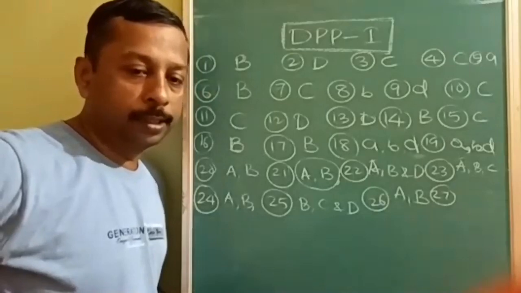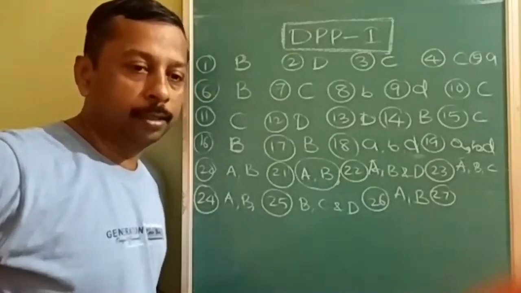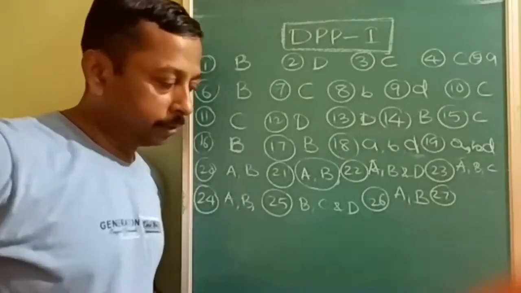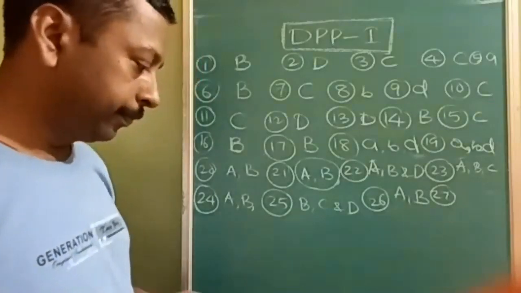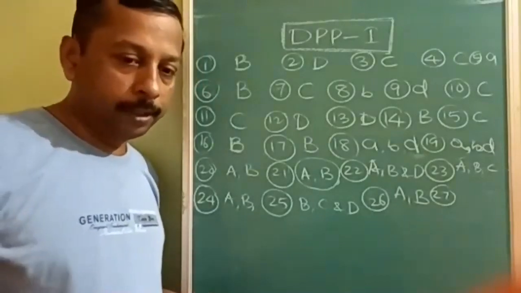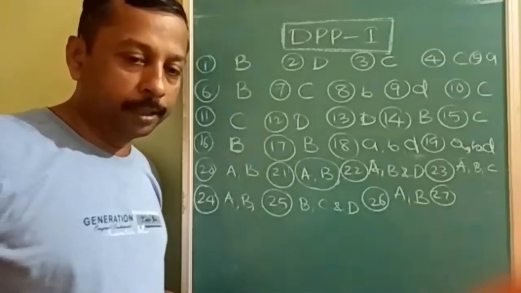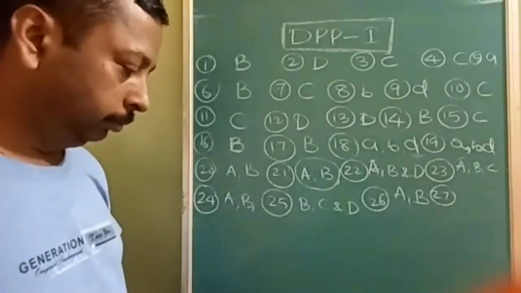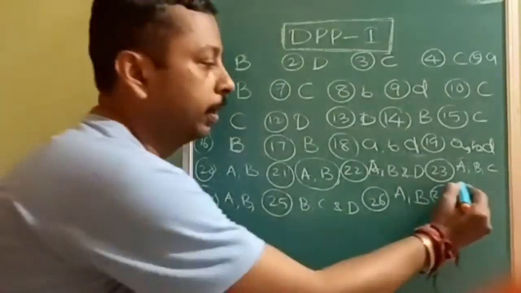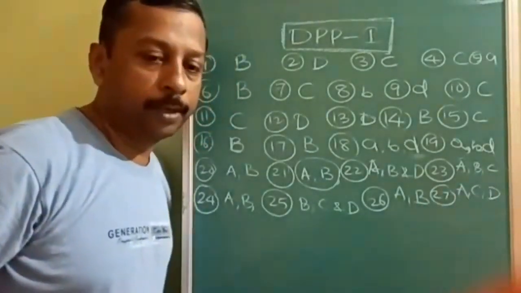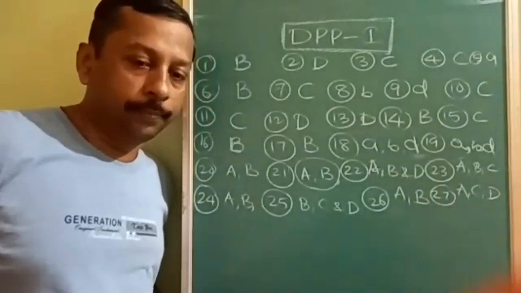Only few students are answering actively, and few students are just writing the guessed answers. Very good. Now people are giving the correct answers. Okay, check your answer. A, C, and D are correct.